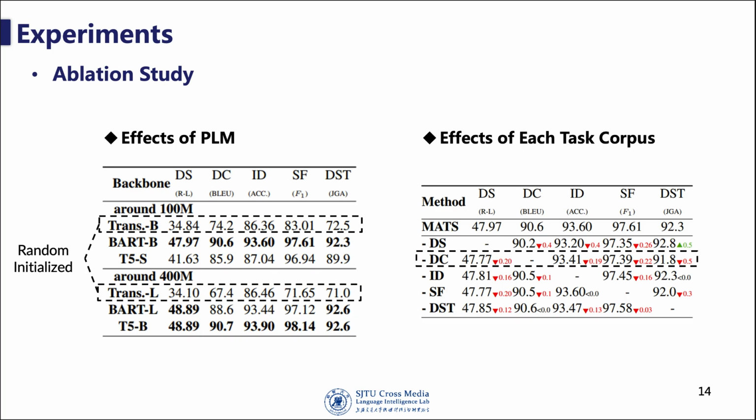There are two kinds of ablation study to validate the effects of pre-trained language models and the influence of dialogue understanding tasks. Compared with a randomly initialized transformer-based model, the pre-trained model as backbone can obtain a obvious performance gain. When we remove the dialogue completion task, the other four tasks have more performance decreases.